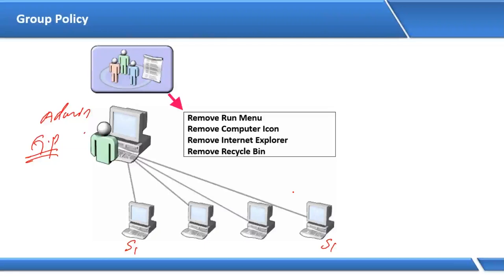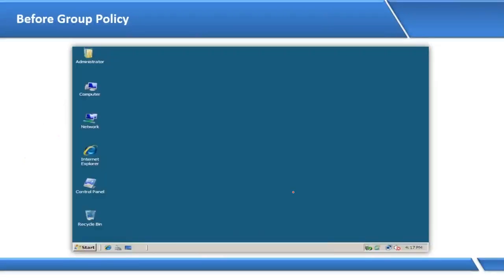You can see here, before applying group policy, the user can access all these items. My user can go to computer, access computer, network icon, Internet Explorer, control panel, and recycle bin. If you go to start, you can access help and run also.